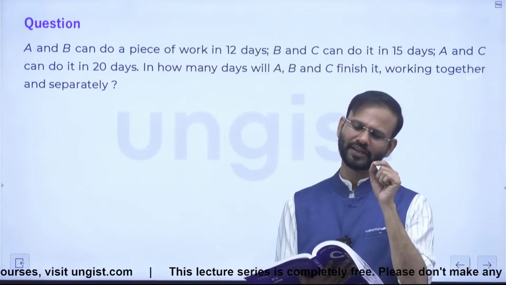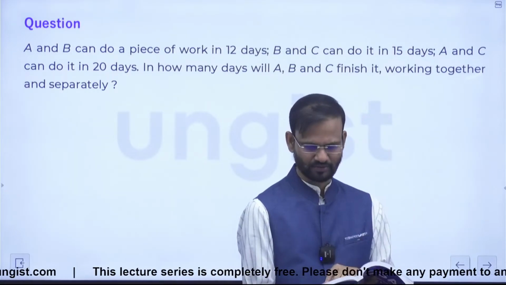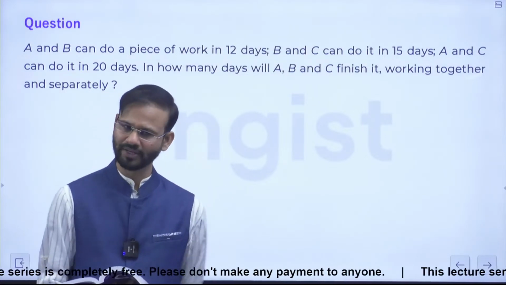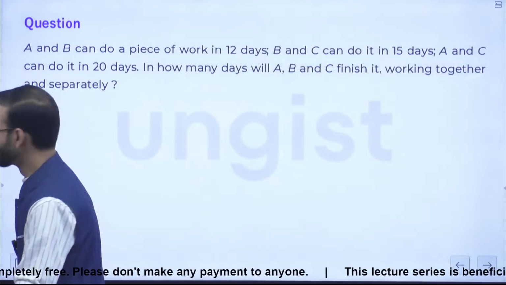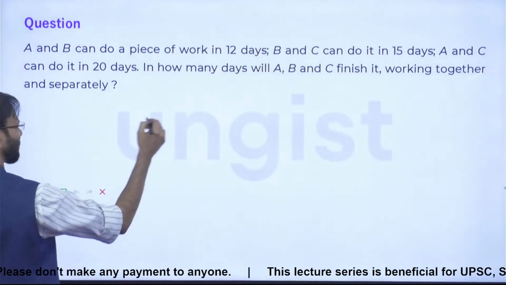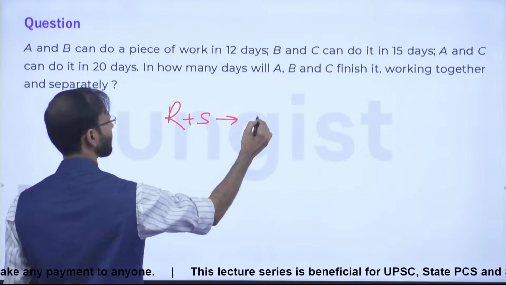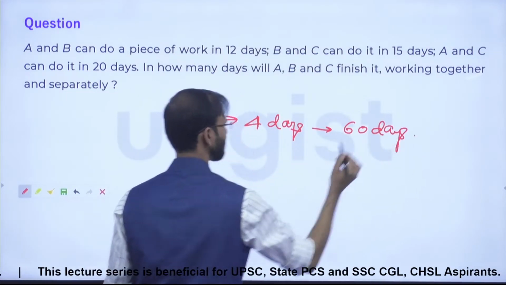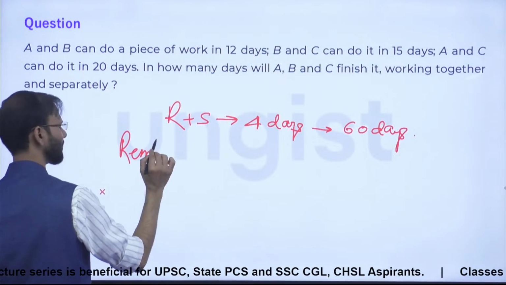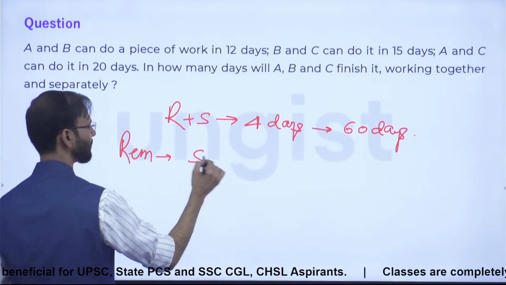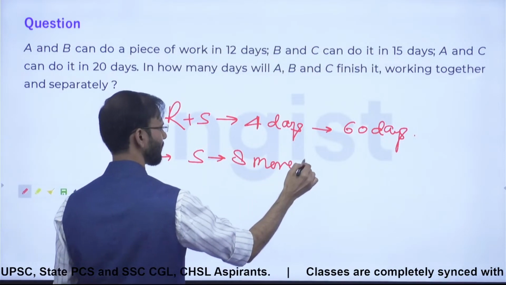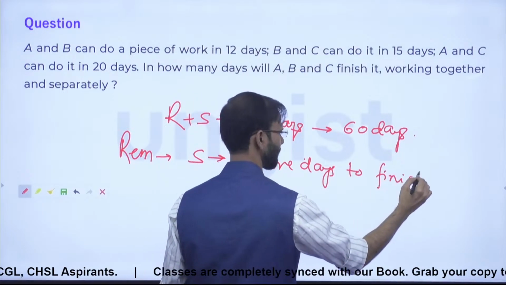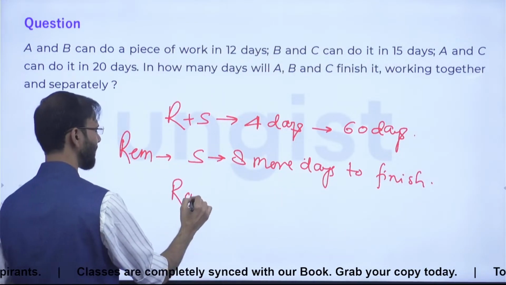After that, write Ram and put a question mark. In how many days can Ram finish the work? You will find out in how many days Ram can do the work. Guys, I'm just putting the summary of the question. Ram plus Shyam, 4 days, they are doing 60% of the work. Then for the remaining work, Ram leaves, and Shyam takes 8 more days to finish the work. The question is, in how many days can Ram complete the work?